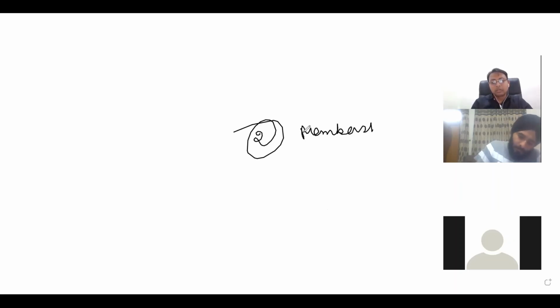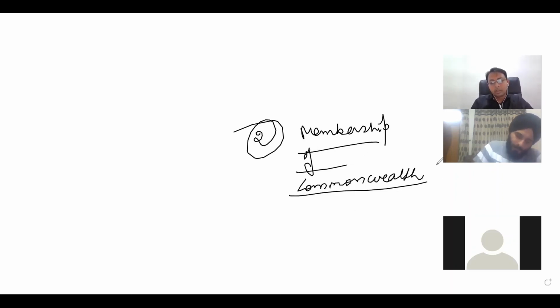Second event apart from the NAM in this particular phase: membership of Commonwealth. At the time of independence, there was widespread distrust of Britain.